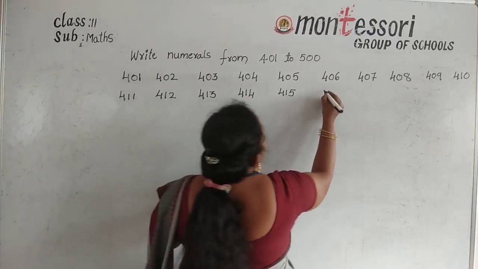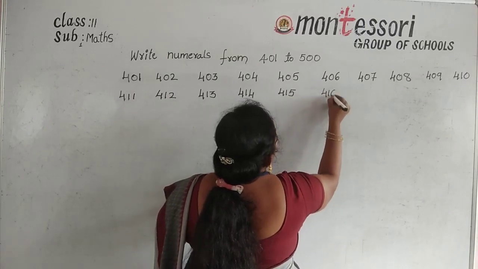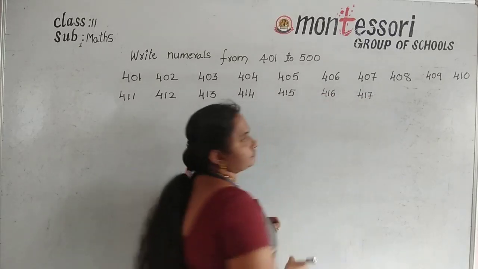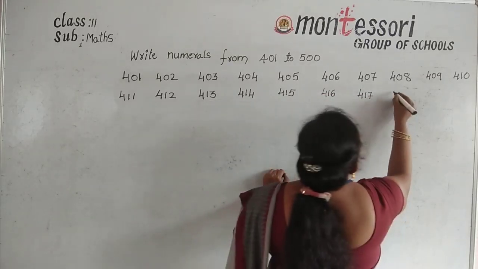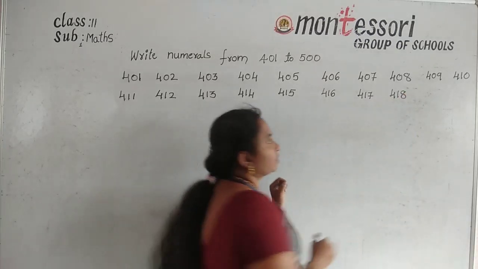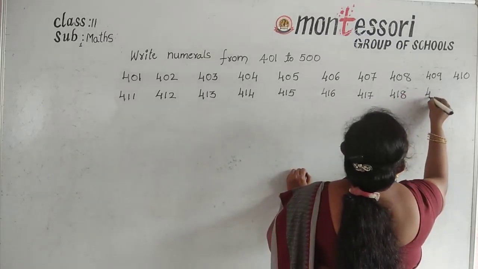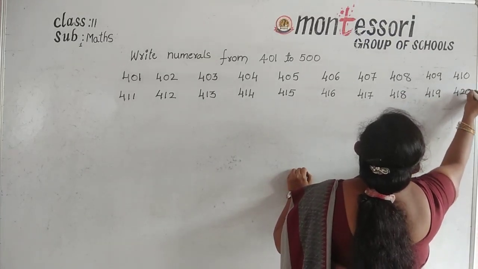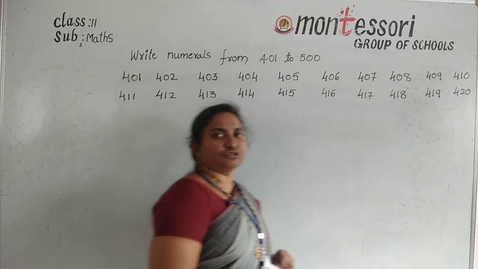And next 416, 417, and next number 418, and next number 419, and next number 420. Okay, understood all of you?